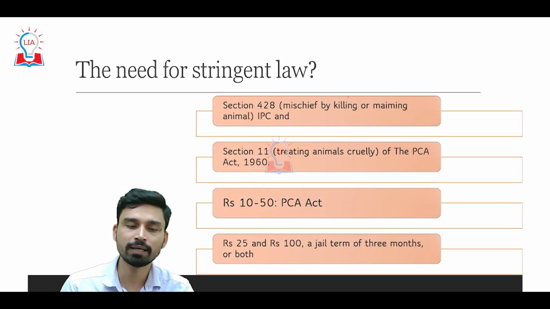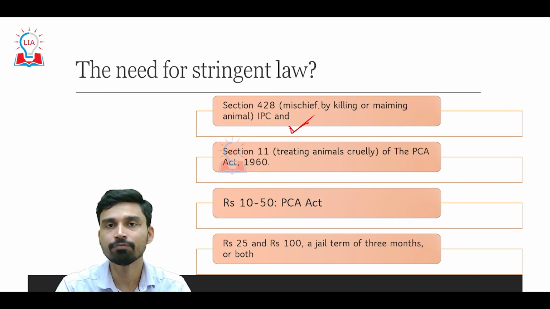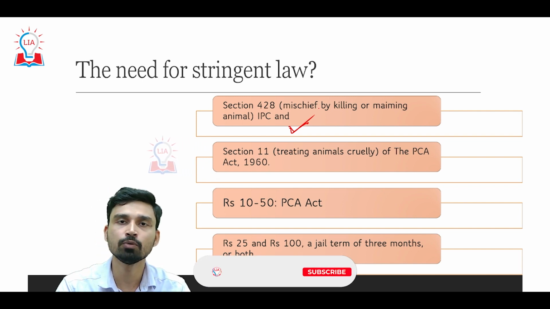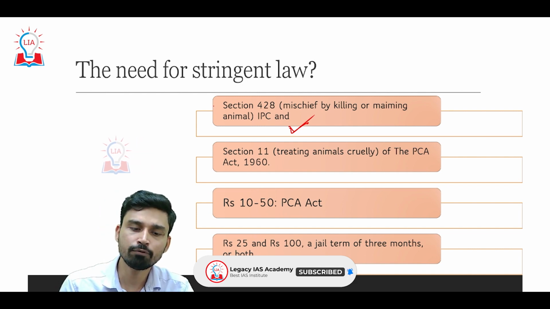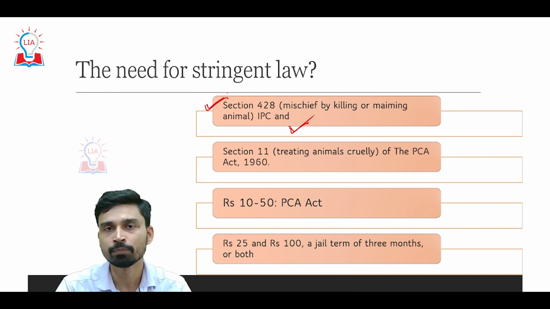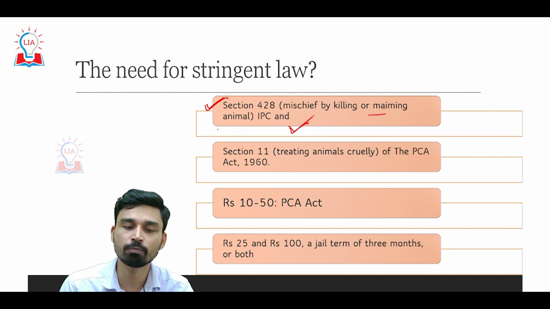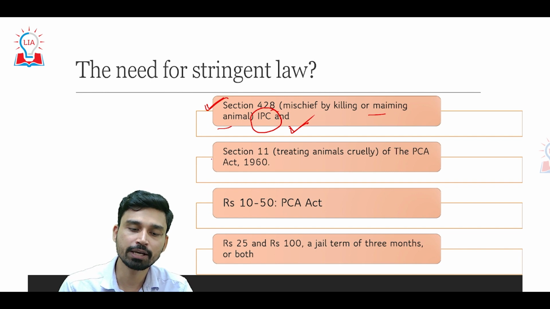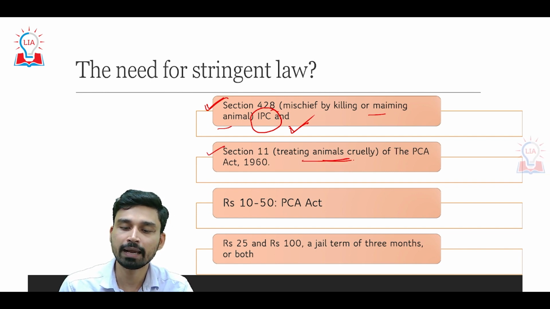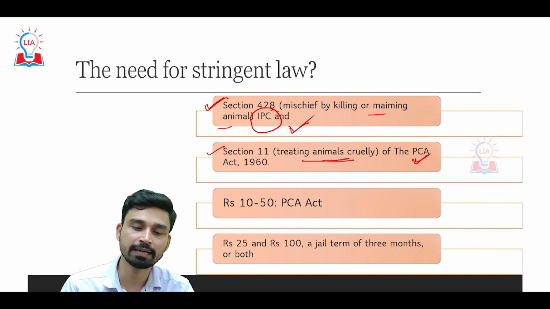Now the question comes: why has there been a sudden need for a stringent law? To understand that, we first have to understand how, in the current structure, an accused is prosecuted if he has allegedly committed a crime against an animal. Currently we have two sections. One is Section 428, which deals with mischief by killing or maiming animals, under the Indian Penal Code of 1860, and the second is Section 11, treating animals cruelly, under the current Prevention of Cruelty to Animals Act 1960.